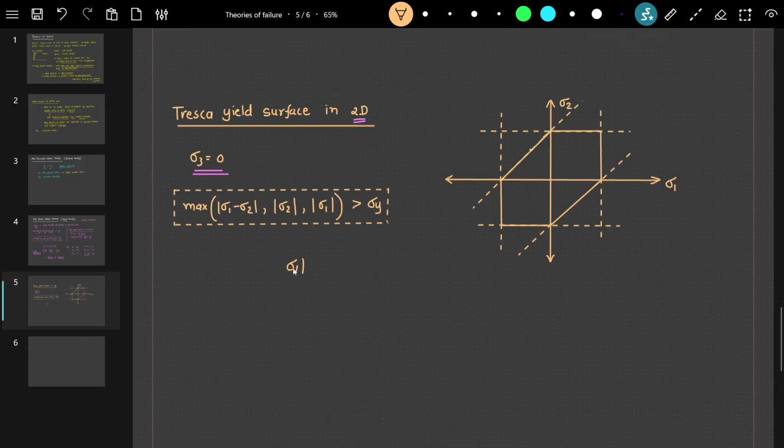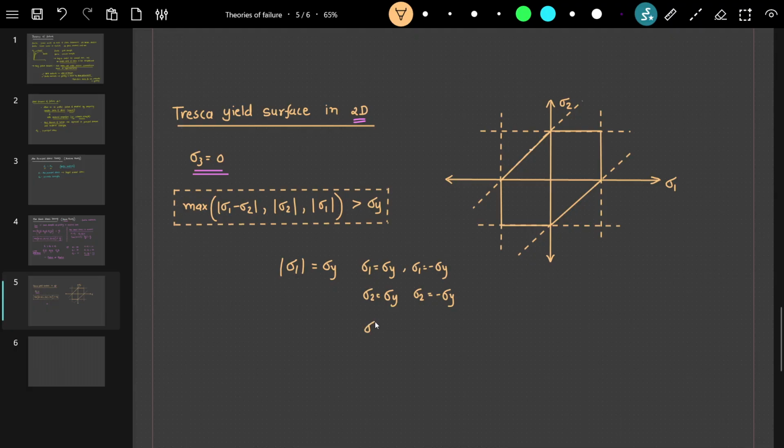So we can say sigma 1 is equal to sigma y and sigma 1 equal to minus sigma y. Similarly, sigma 2 is equal to sigma y and sigma 2 equal to minus sigma y.